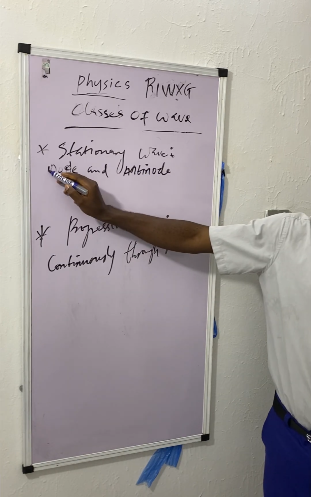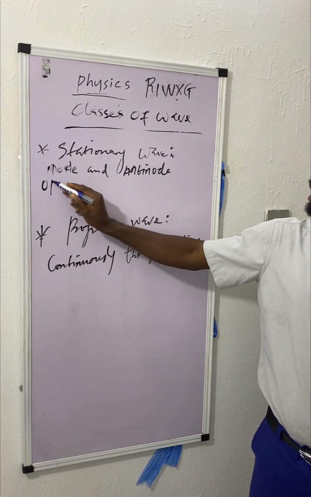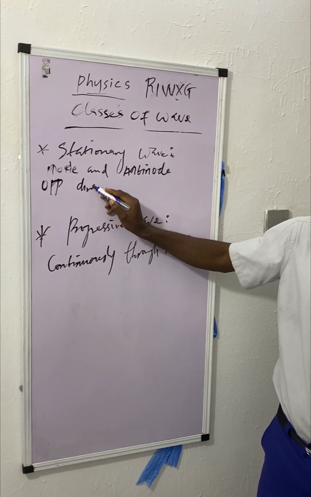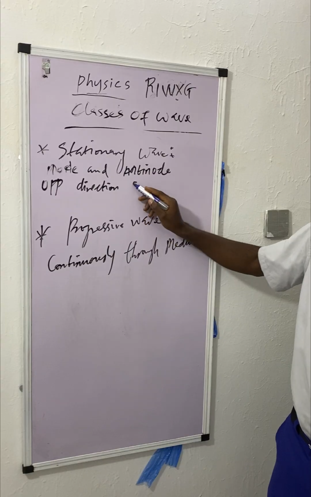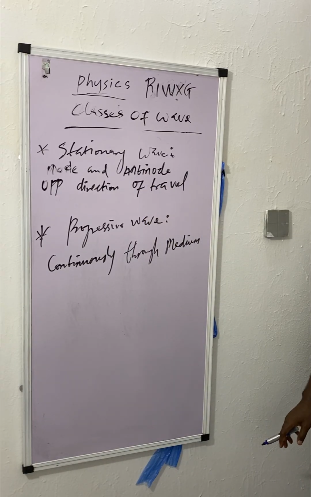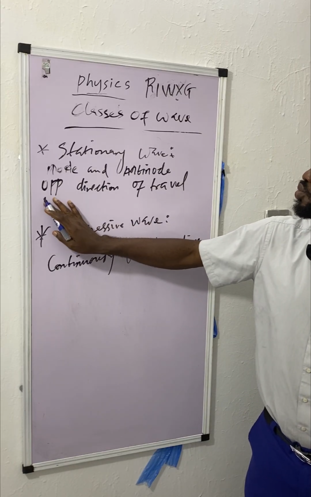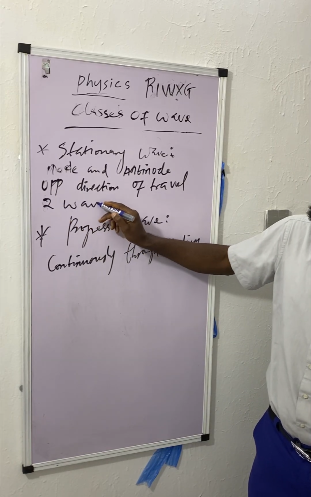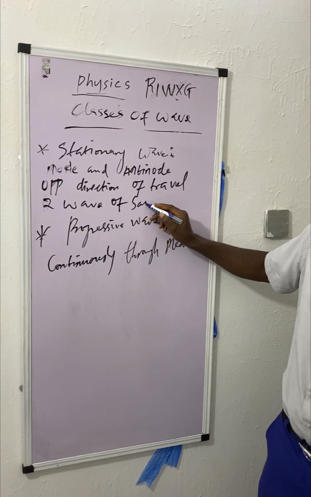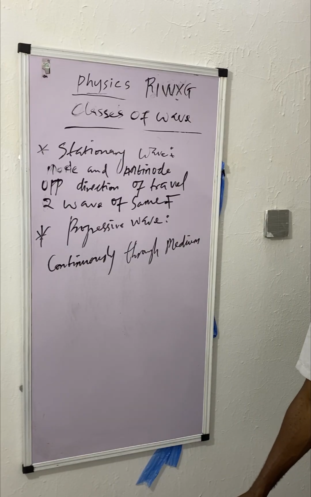All right. So just know that there is an opposite direction of travel or propagation in this stationary wave. And it has what? Same frequency. Two waves of the same frequency. So don't forget that. All right. So that's that for stationary wave.